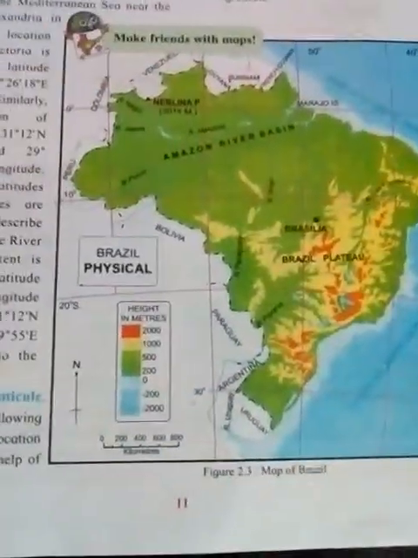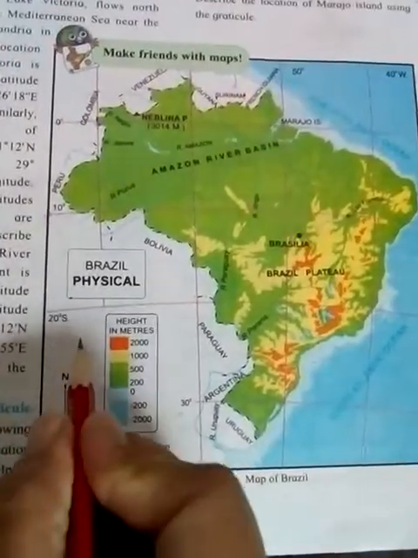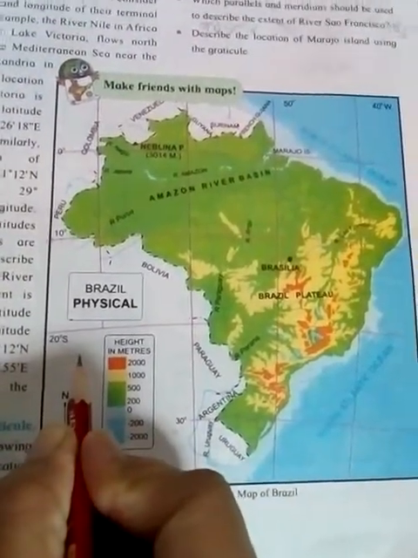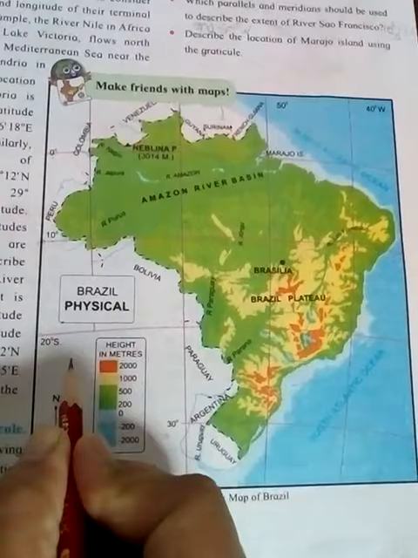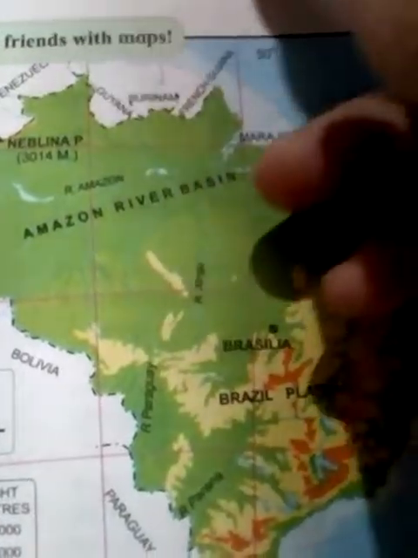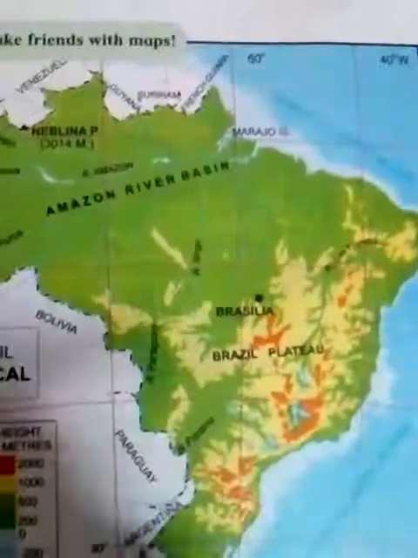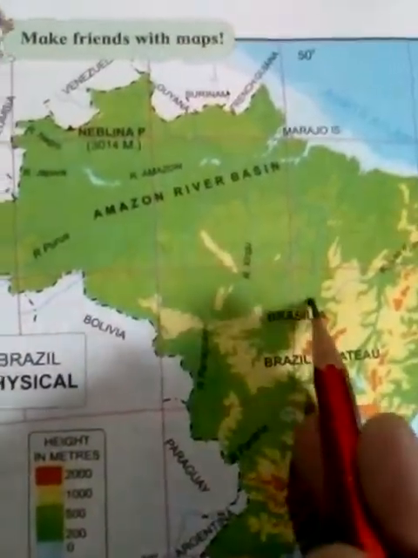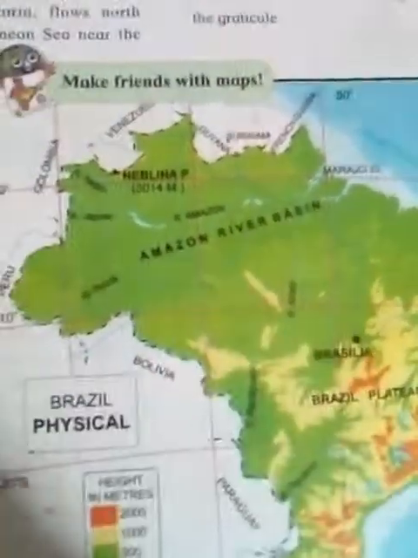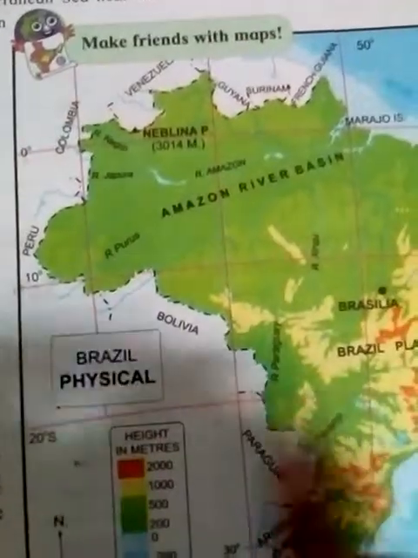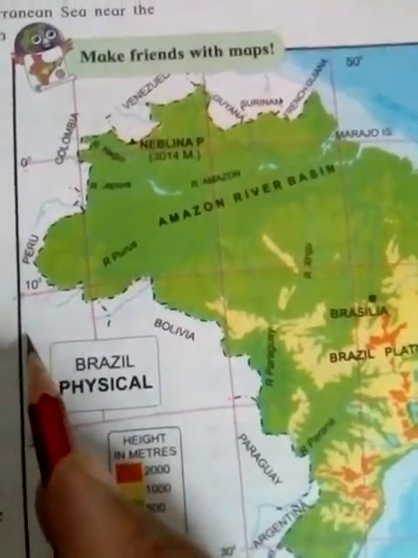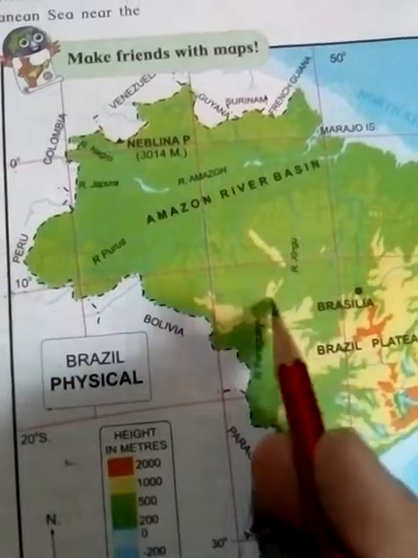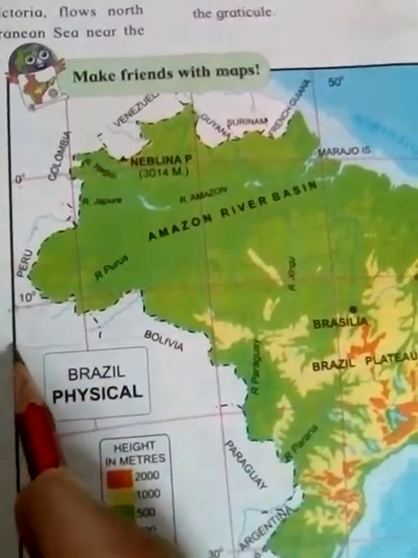In this map, this is the south direction, and this is the west direction. The question asks which latitude and longitude define the location of the capital Brasilia. Here is Brasilia. Which direction? The south direction.